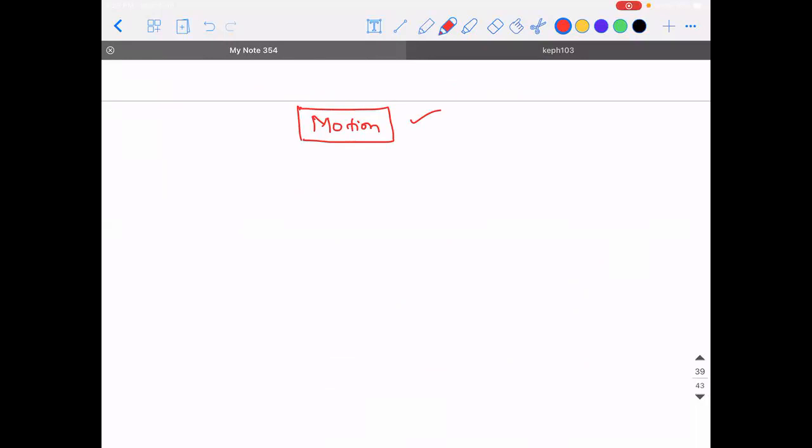Right. See, for example, if I ask you the physical state of an object, listen to my question carefully. When I ask you the physical state of an object, I can either say solid, liquid, or gas, or I can use the word rest or motion. Are you able to understand?